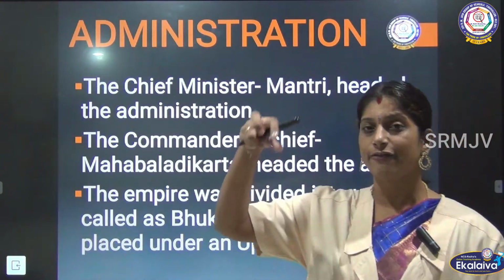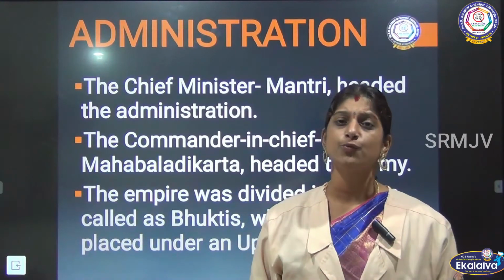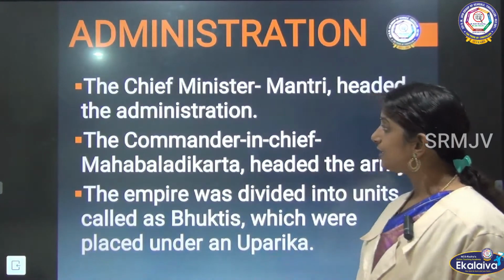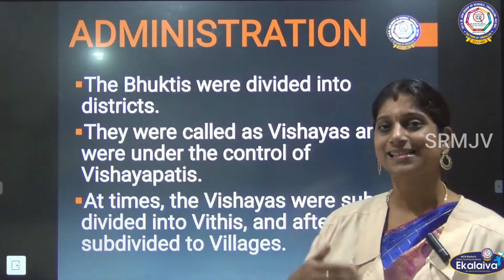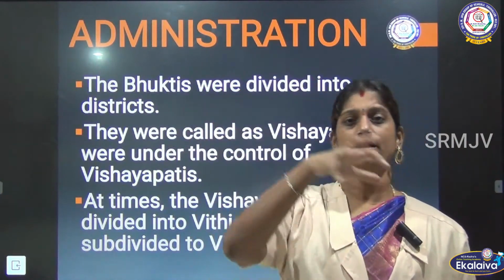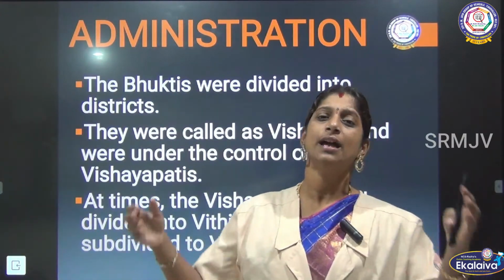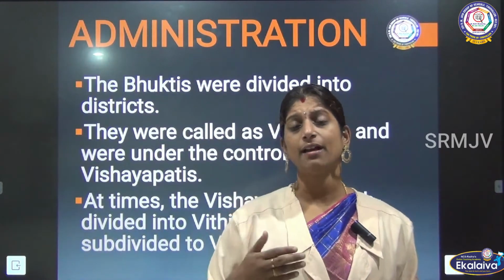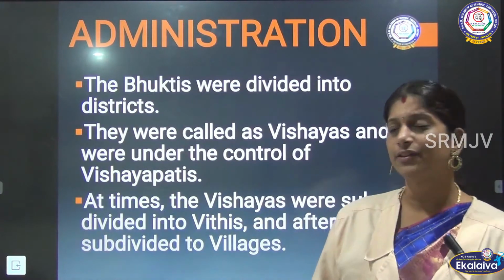Then the empire was divided into units called Bhuktis, which were placed under an Uparika. The Uparika was the chief head, and under him the empire was divided into various parts called Bhuktis. After that, the Bhuktis were further divided into districts. We are seeing this repeatedly: there was a center, from there the provinces were divided, from provinces they had districts, and from districts they had villages. From the Mauryan Empire itself it was like that.